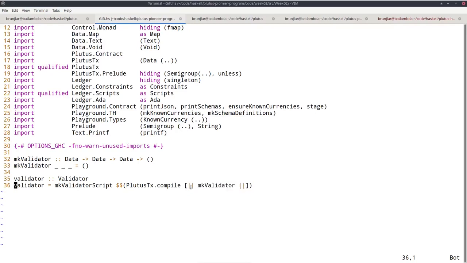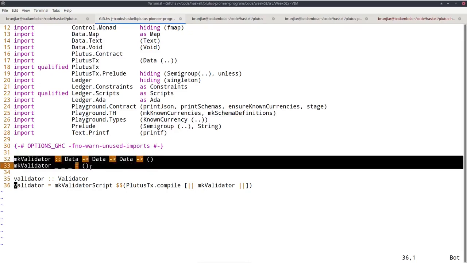Okay, so this is the first part. We have our makeValidator Haskell function. We put it in these Oxford brackets. So the result of that is the syntax tree defining this function. In principle, you can imagine that the result of this is something like a string that defines the actual function. It's not really a string, it's a more complicated data type, but you can sort of think of it like that, that this is now this piece of source code.